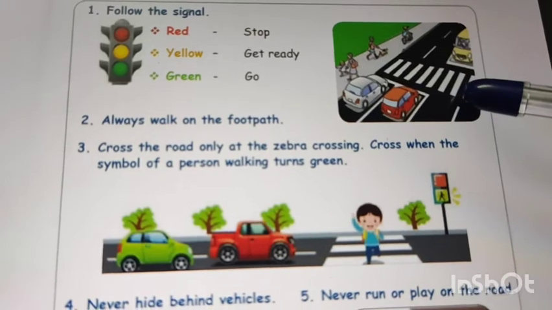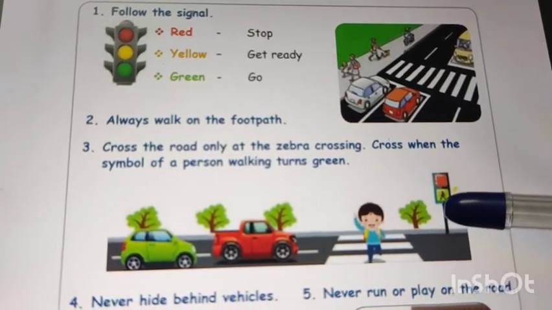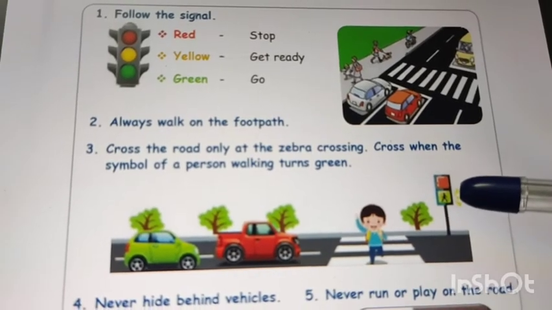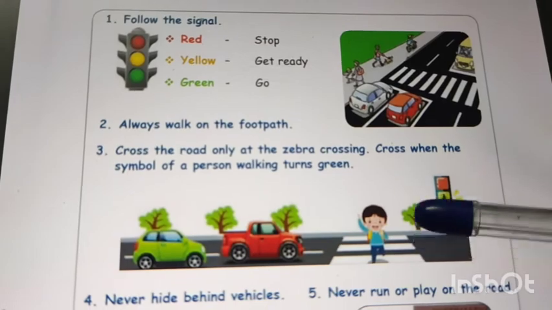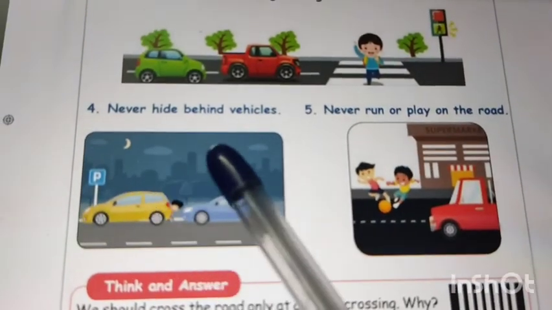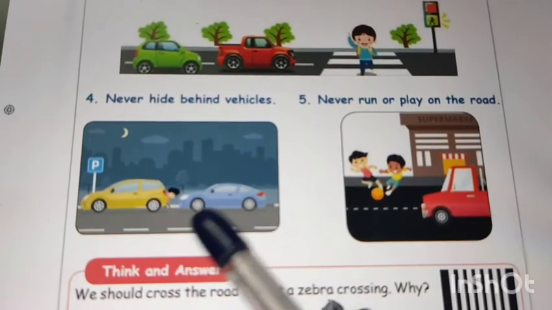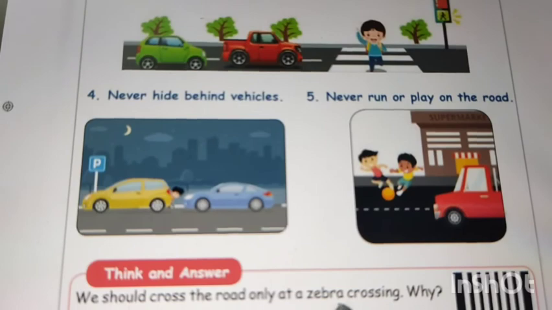When should you cross the road? When the green shows a walking man. When the green light is on, you can cross the road like this. See, never hide behind vehicles. You should not hide behind vehicles. If the vehicle starts, it may put you in danger.